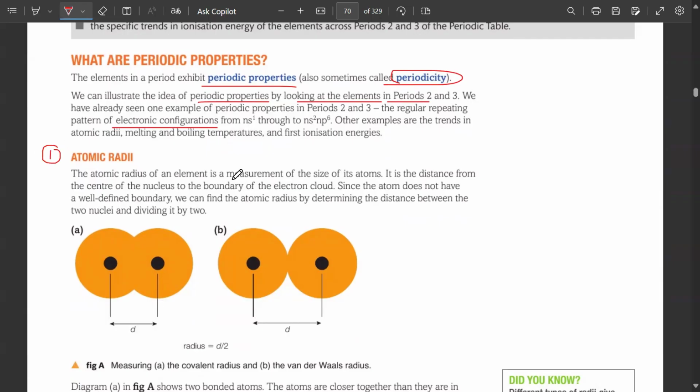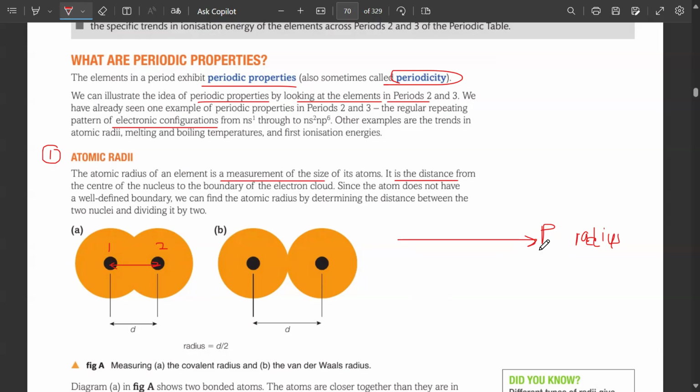The atomic radius of an element is a measure of the size of its atom. It is the distance from the center of the nucleus of atom 1 to the center of the nucleus of atom 2. So ये क्या है? It is the atomic radius. Now, if you look across the period, the atomic radius decreases or increases? It increases. What? It would increase. Why?